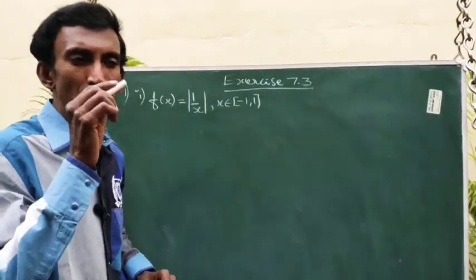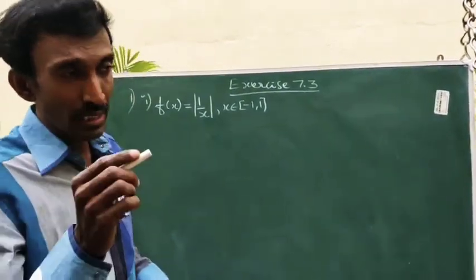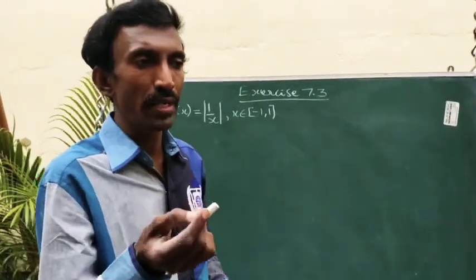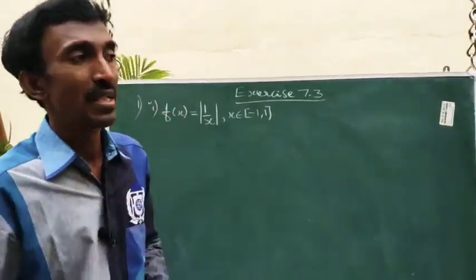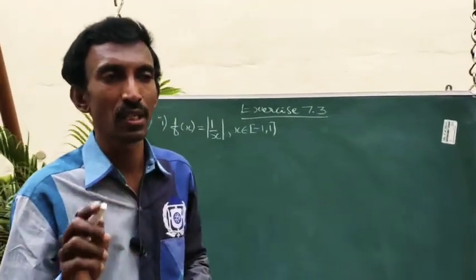If f is a continuous function on the closed interval and differentiable on the open interval, and the third condition is f of a equal to f of b, then there exists a point c belonging to the open interval satisfying the condition that the first derivative equals 0, that is, f dash of c equals 0.